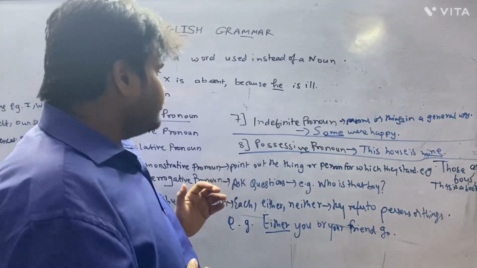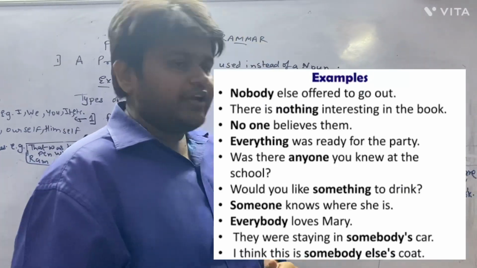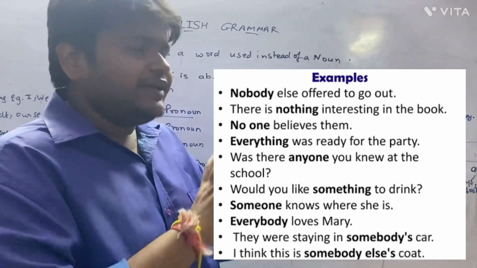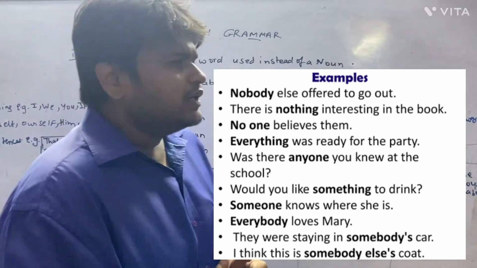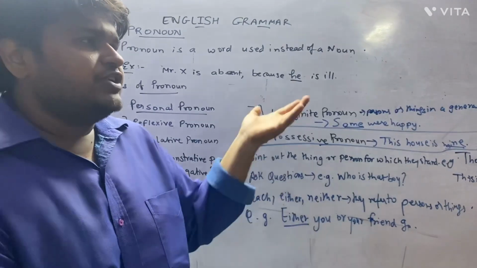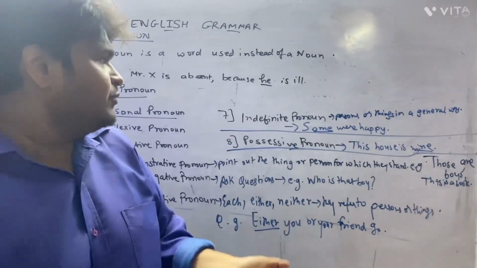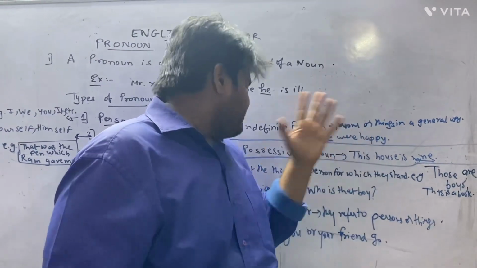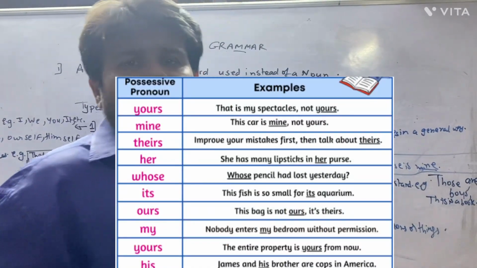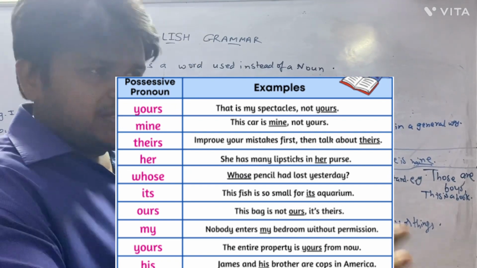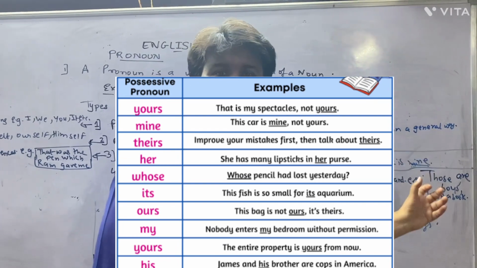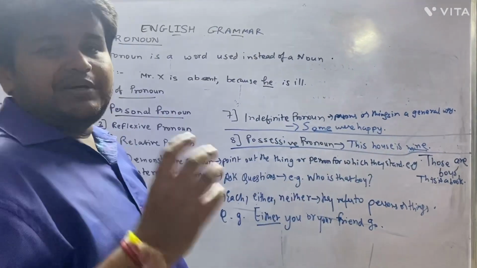Now the last two types of pronoun which have been left. So stay till the end of the video. Indefinite pronoun. Indefinite pronoun means the words which are used for a person or thing, but in a general manner. Like if you see, some of the people were happy. They could be Mr. Yakahama, Mr. Ram, Mr. Shyam. So you could write it like that: some were happy. Now the next type of pronoun would be possessive. Possessive means what? This is mine. This house is mine. This thing is mine. So your example could be: this house is mine. So mine would be a possessive pronoun.